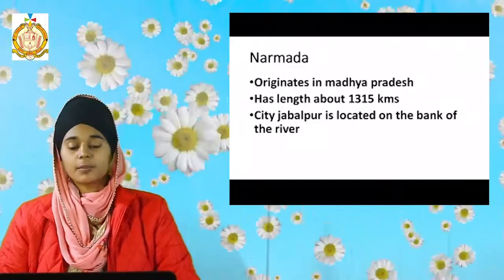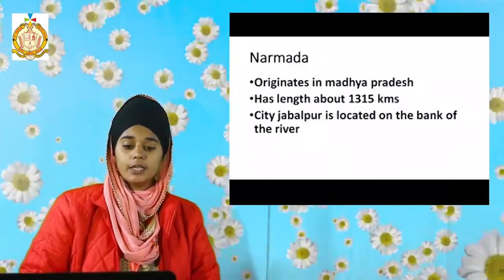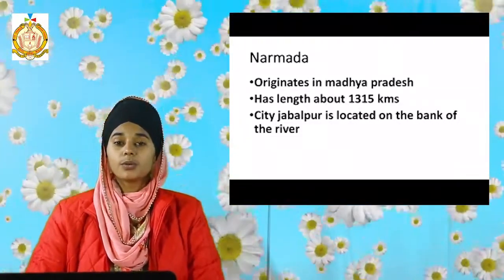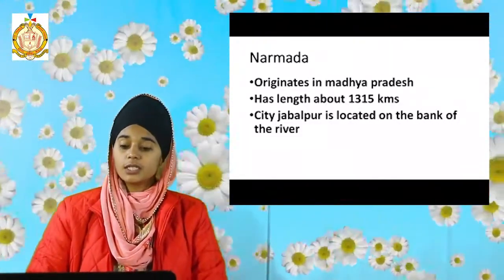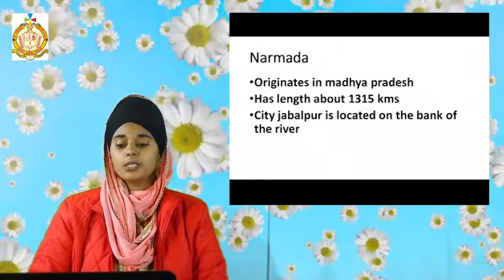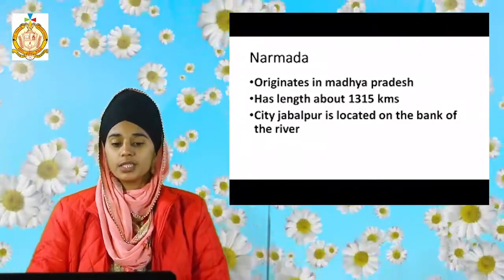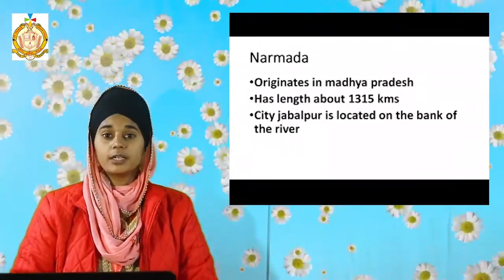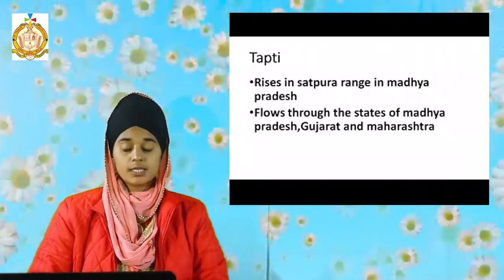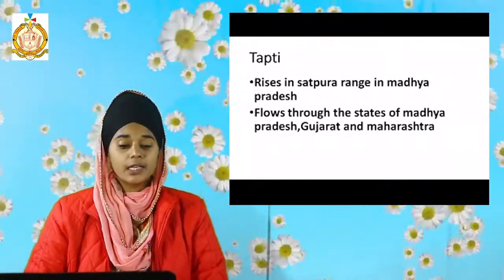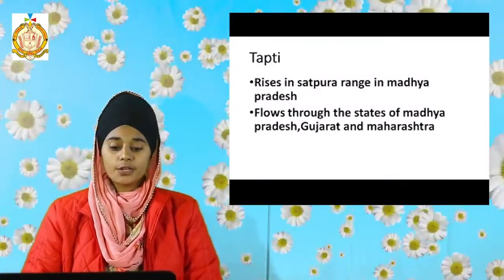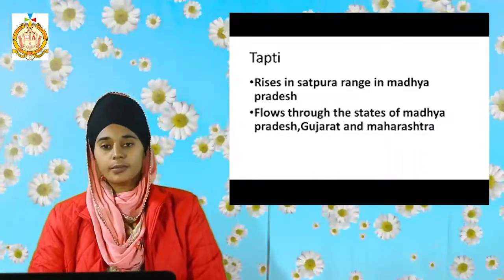Next river is Narmada river. Students, it originates in Madhya Pradesh and it has a length of about 1315 kilometers. And the city Jabalpur is located on the bank of this river. Which river? That is Narmada. And the last one which we are going to discuss is the river Tapati. It rises in the Satpura range in Madhya Pradesh. It flows through the states of Madhya Pradesh, Gujarat and Maharashtra.